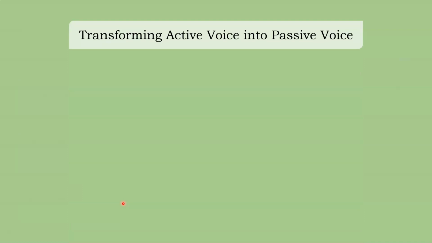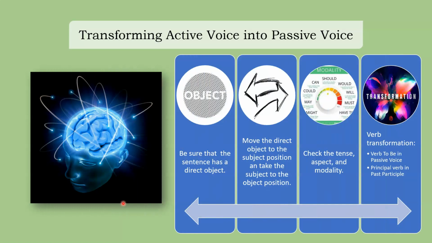Now, to transform a sentence from active to passive voice, it's actually very easy as long as you remember these specific pointers. I am going to give you 4 pointers that we need to follow in order to make a transformation from active voice into passive voice.